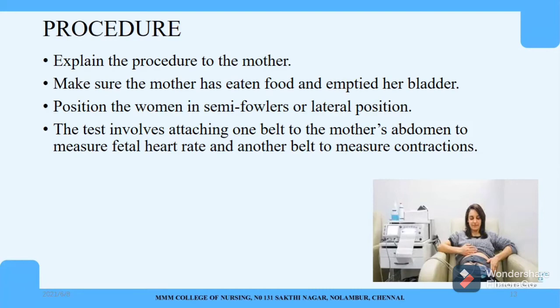This test involves attaching one belt to the mother's abdomen to measure fetal heart rate and another belt to measure the contractions. So you can see in the picture, we are attaching two belts here. One belt is to check the fetal heart rate and the other belt is to monitor the contractions. So for assessing this, we will be attaching two belts on the mother's abdomen.